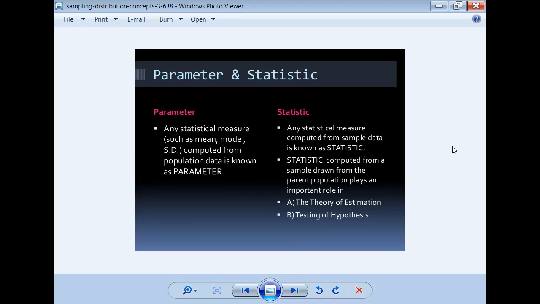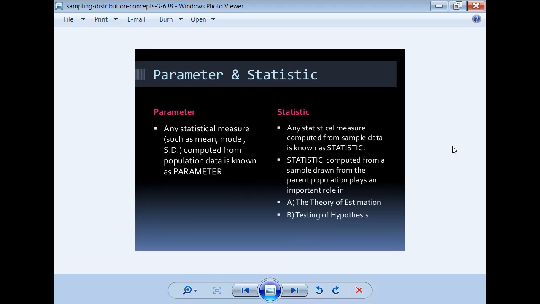When you find out mean or mode or SD, these are all calculated based on population data, meaning a large number of observations.